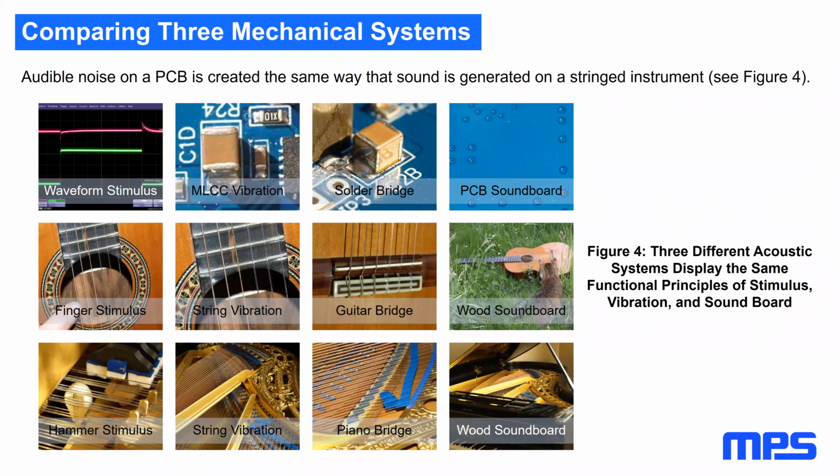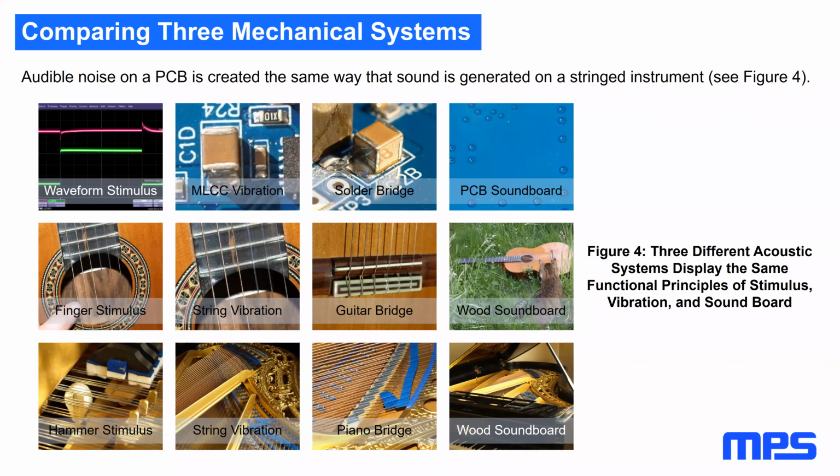Here we compare 3 mechanical systems and the electrical system. Or better said, they are all mechanical systems. Audible noise on a PCB is created the same way that sound is generated on a stringed instrument. You see on the top left photo, there's the waveform stimulus.